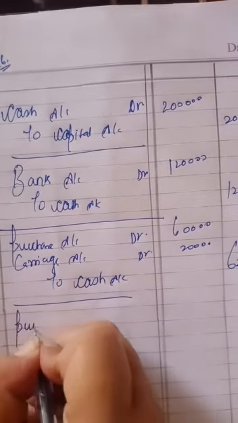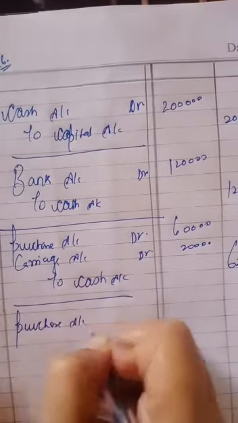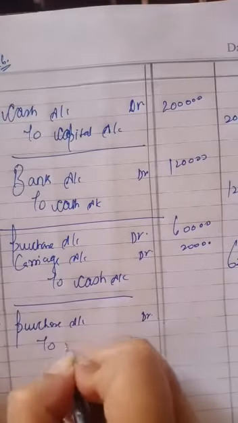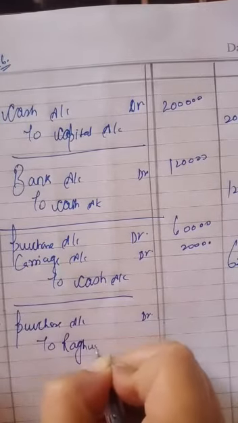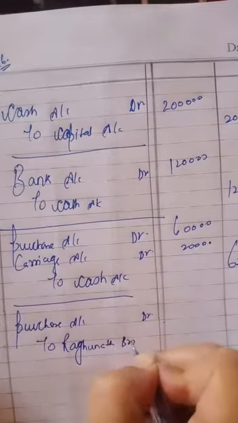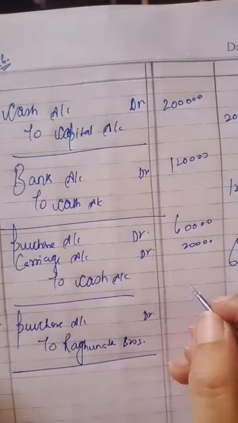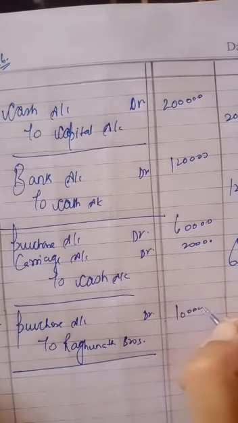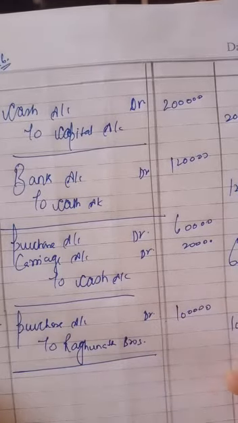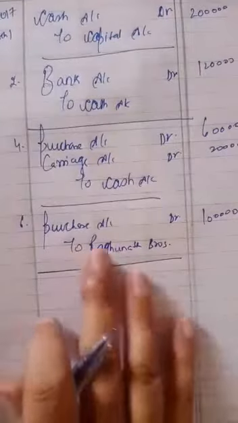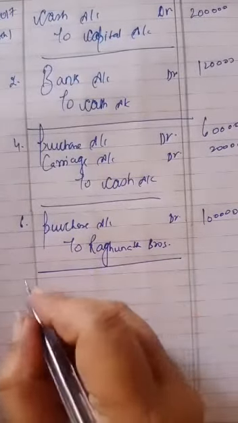So you can write, because this was the entry of credit, purchase to Raghunath Brothers for rupees 1 lakh.